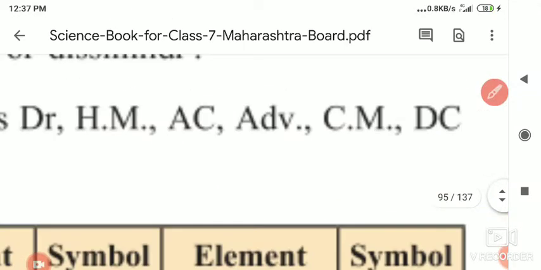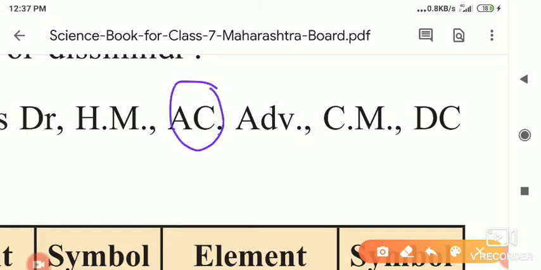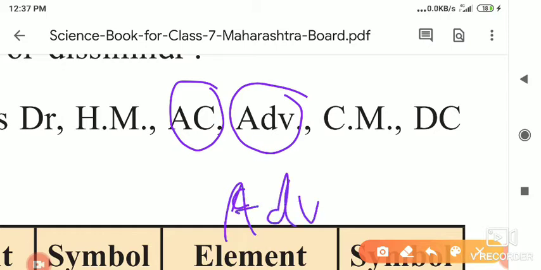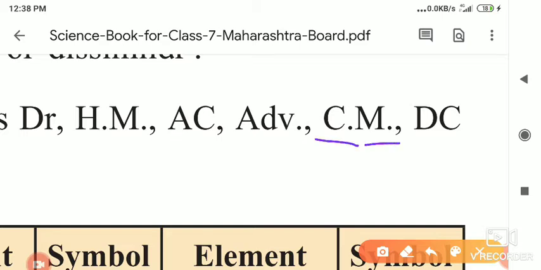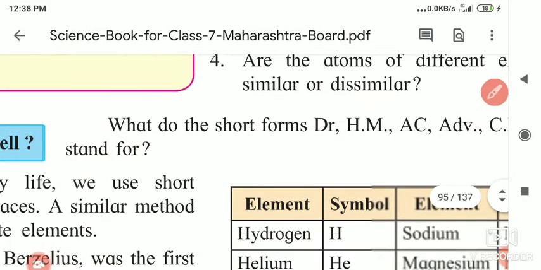AC, you know that in our homes ACs are there. AC means air conditioner, A for air and C for conditioner. ADV is advocate. Advocates, lawyers, write ADV in front of their names, like Patil. So ADV is the short form of advocate. Next is CM, Chief Minister. Then DC, direct current.